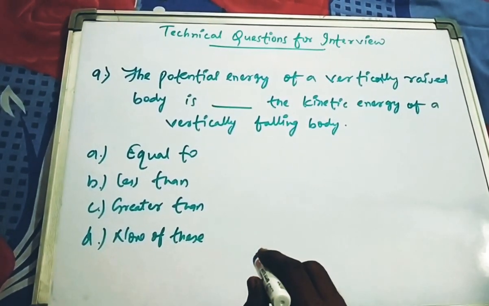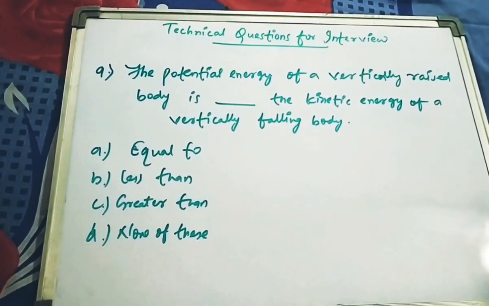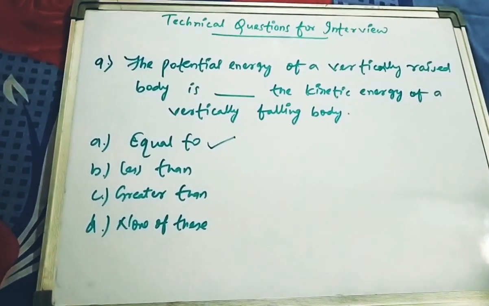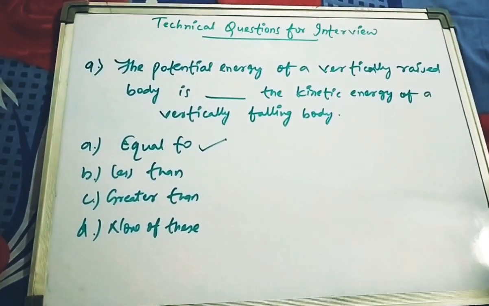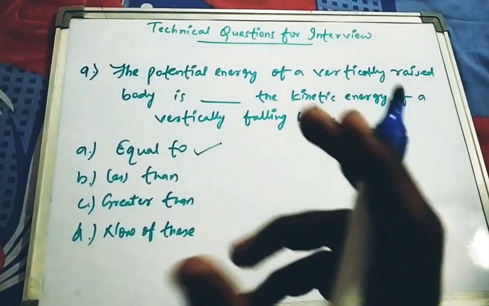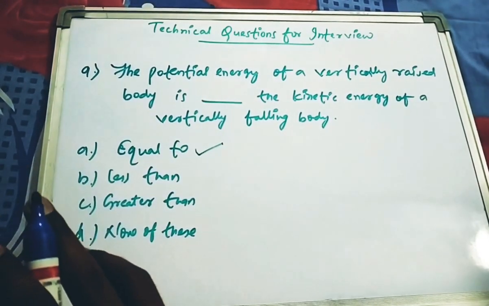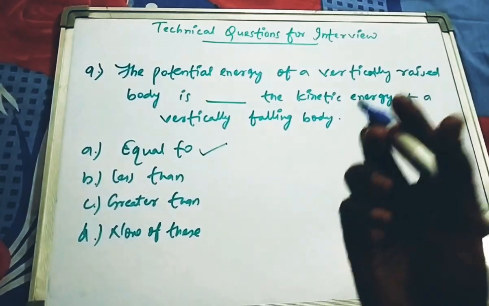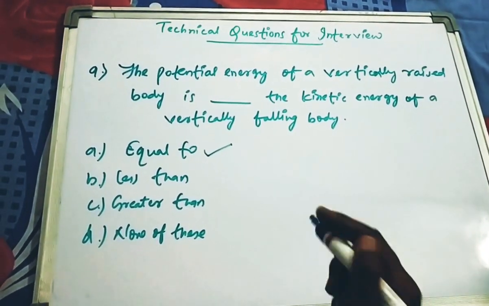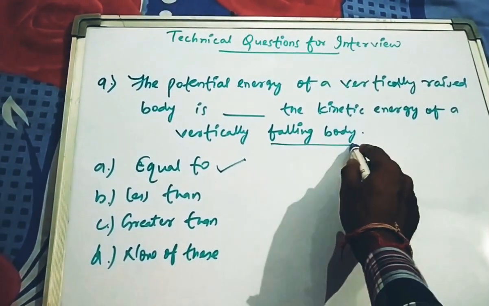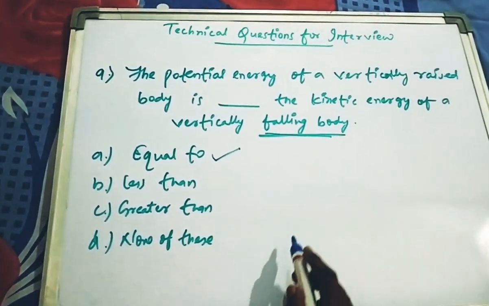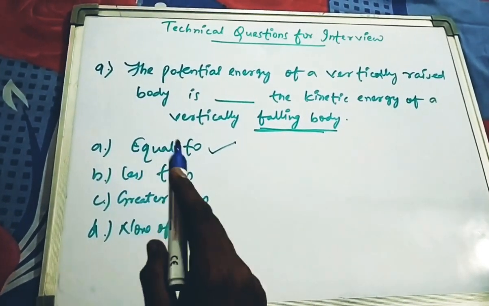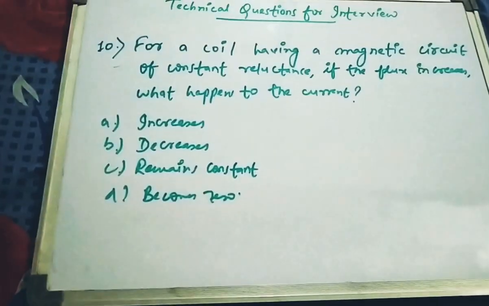The answer in this case will be equal, the first option, A. When a body is vertically raised, the potential energy will be equal to the kinetic energy of a freely falling body. The body should be freely falling; only in this case will the potential energy be equal to the kinetic energy.